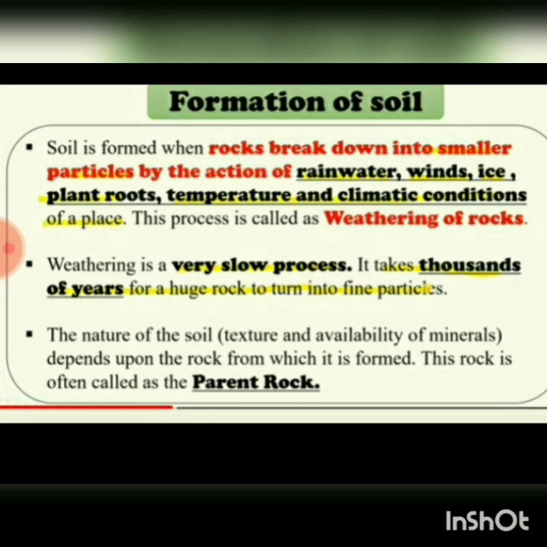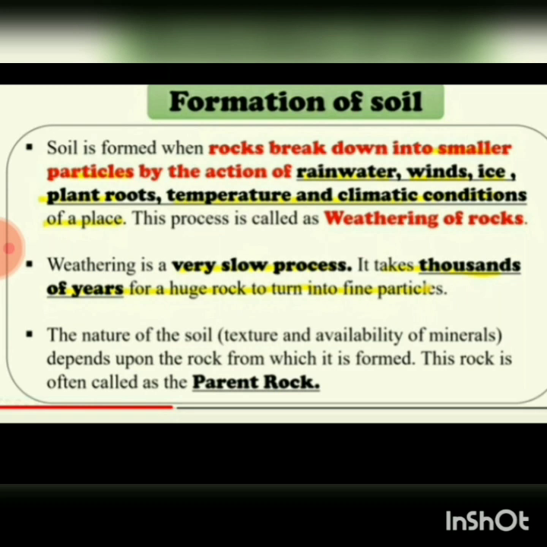Soil is formed when rocks break down into smaller particles by the action of rainwater, winds, ice, plant roots, temperature and climatic conditions of a place, and this process is called weathering of rock. So what is weathering of rocks? When rocks break down into smaller particles due to the different climatic conditions. Weathering is a very slow process. It takes thousands of years for a huge rock to turn into fine particles.